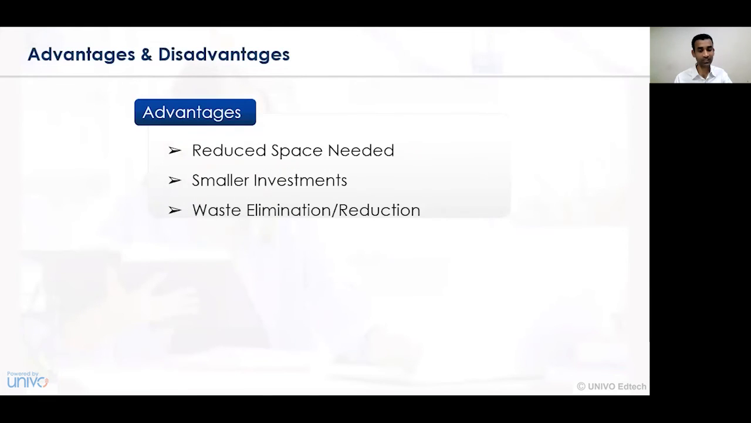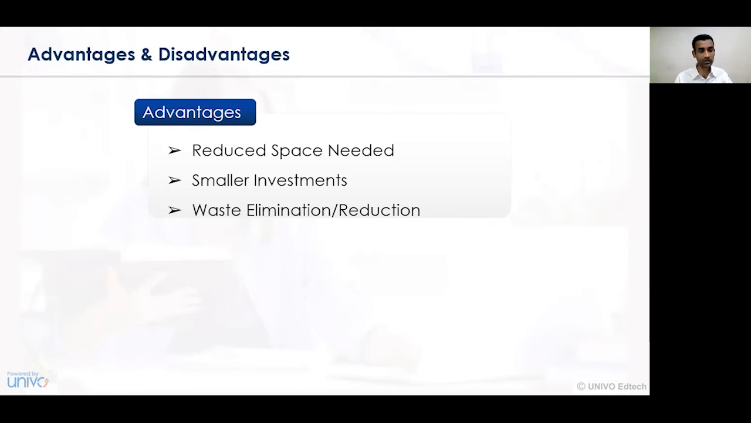Now let us understand the various advantages and disadvantages of ascertaining the gaps. The major advantage of ascertaining the gaps is that it reduces the space needed. If the gaps in the organization are identified effectively or at an earlier level, it helps to reduce the space required for conducting business activities. The smaller investment.